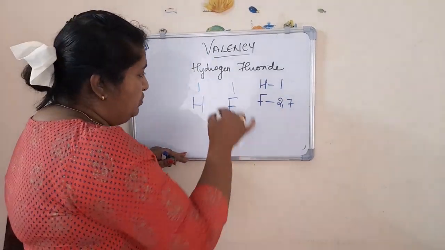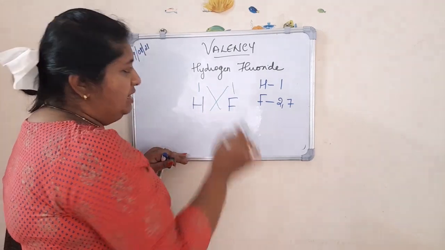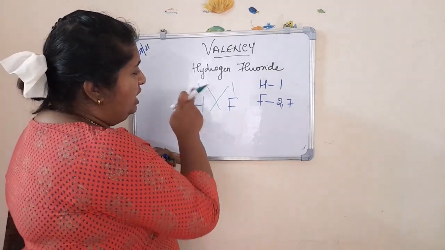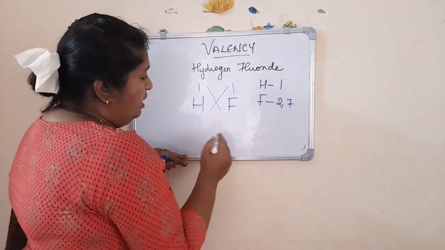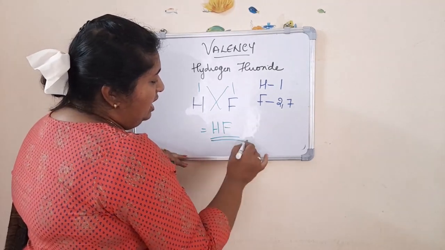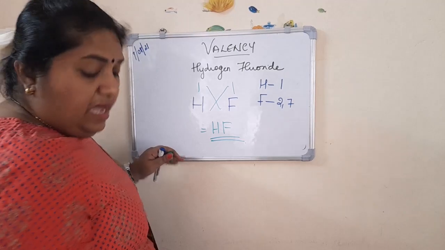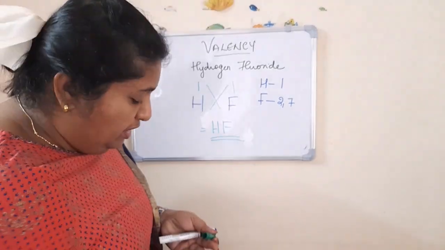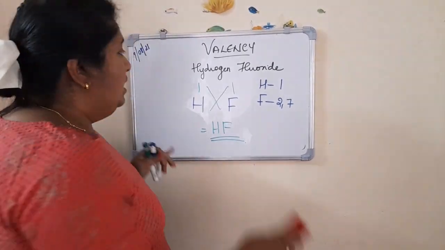Now what you are going to do is cross multiply it. You multiply fluorine into 1 and hydrogen into 1. What will you get? Hydrogen fluoride. Here is the formula. Now there are different examples.